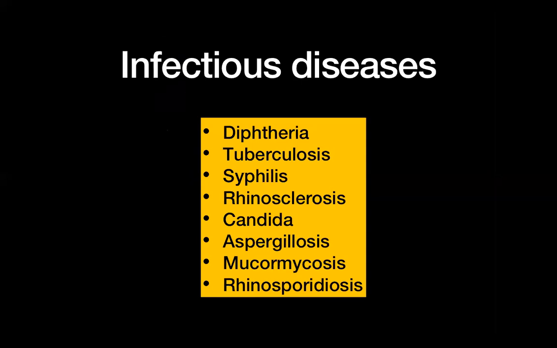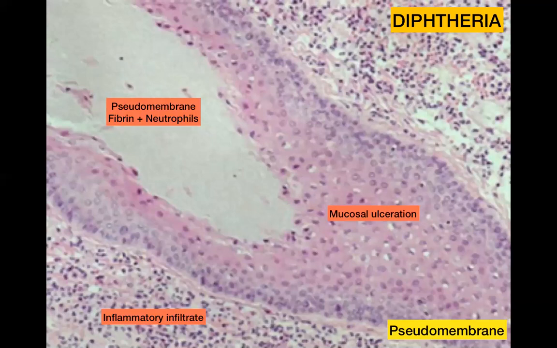So as I mentioned before, the talk is divided into infectious diseases. It is divided into neoplastic diseases and then a few non-neoplastic diseases. So under the infectious diseases, we are going to cover several topics, and the very first one of those is diphtheria. Now, this is not a very common disease for a histopathologist to see, particularly in the post-vaccination era.